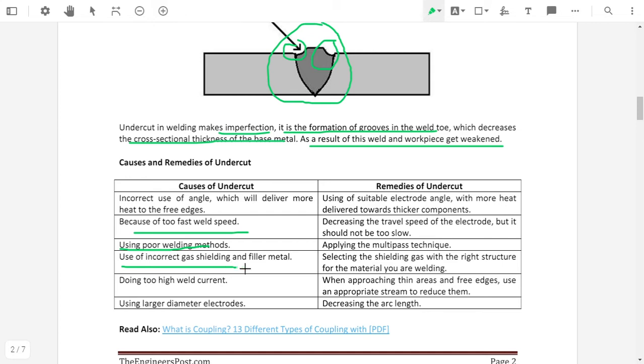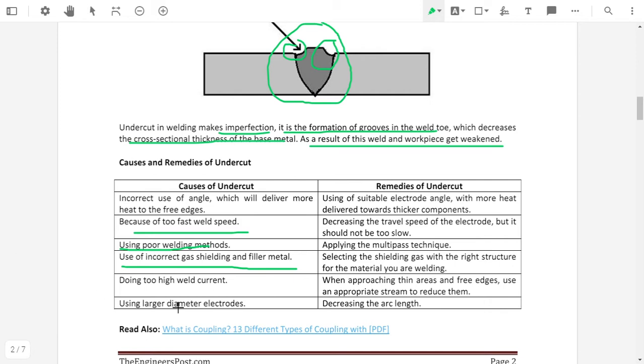Use of incorrect gas shielding and filler material. Why is an undercut type defect formed in a welding material? This is due to the use of incorrect gas shielding and filler material. Due to the incorrect gas shielding and filler material, it will cause undercut.